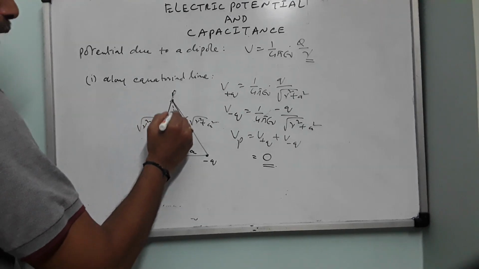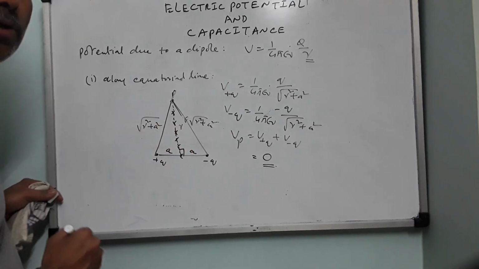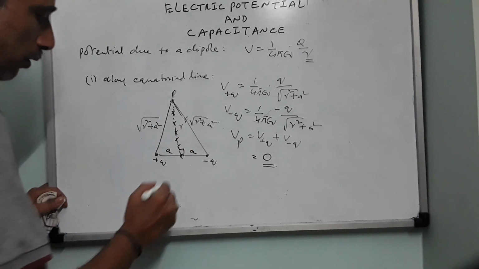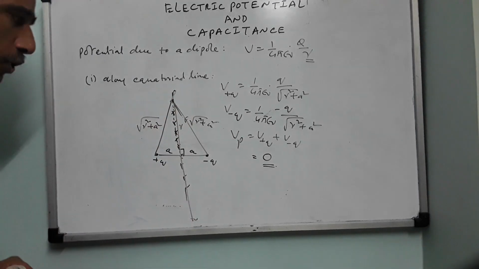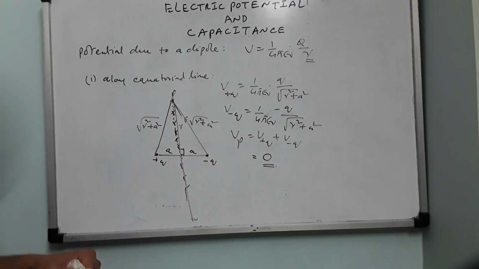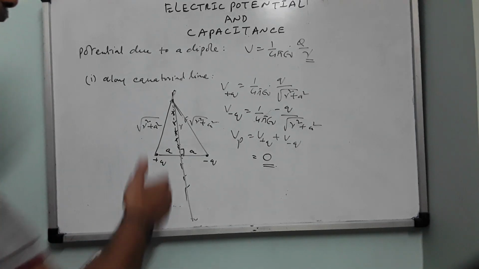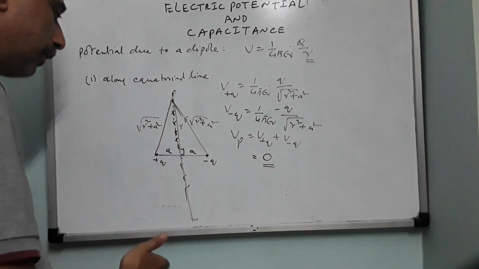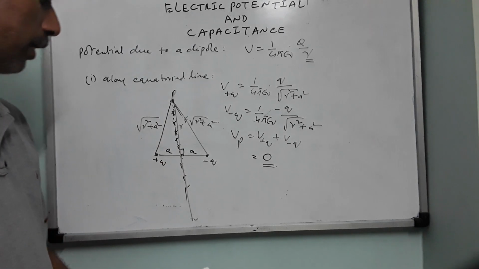So not only at this point, at this point, at this point, even at the center also, electric potential is 0. Here also this is 0. So all these points will correspond to 0 potential. Therefore, if you draw a surface, the surface will be called an equipotential surface. So the dipole equatorial axis corresponds to an equipotential surface, that we will see in the next class.